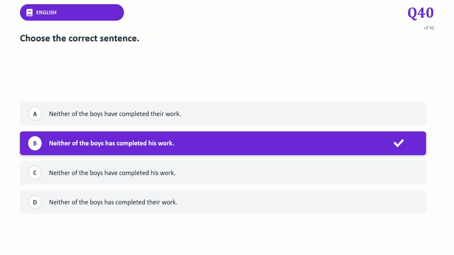Next question. Choose the correct sentence. The correct answer is "Neither of the boys has completed his work." The explanation of this is that the word "neither" is an indefinite pronoun that functions as a singular subject.